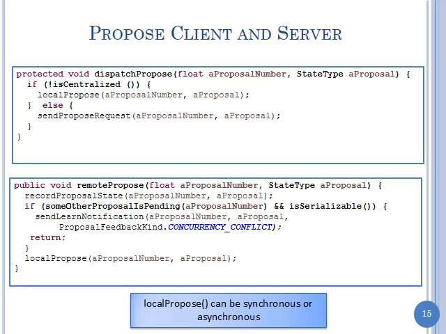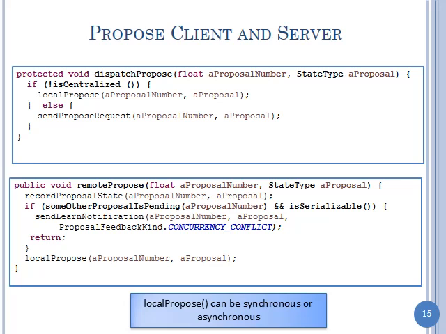In my implementation, this is a subclass of synchronous. Synchronous itself goes and checks if you really want synchronous, otherwise it goes to asynchronous, which is this superclass. So we've got this flexibility. And if it's centralized, then we send the propose request to the central guy, which may be us.